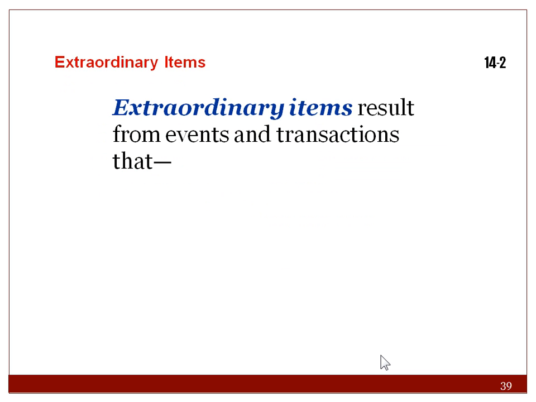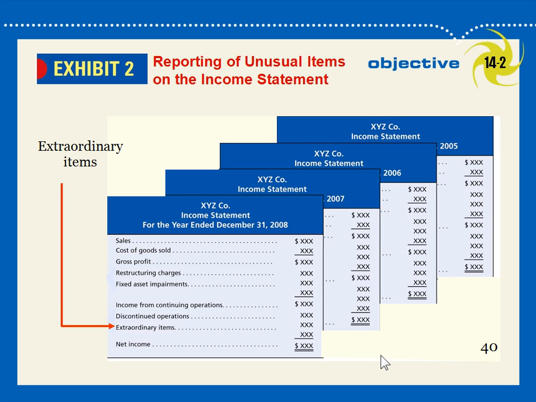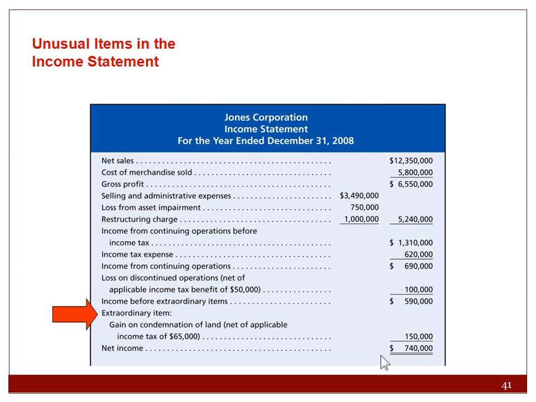And then you have your extraordinary item, which is another unusual item on your income statement. Extraordinary items result from events and transactions that are significantly different from the typical or normal operating activities of the business and occur infrequently. That's the definition. So here's another example. Unusual items in the income statement, once again, fall after income before extraordinary items.